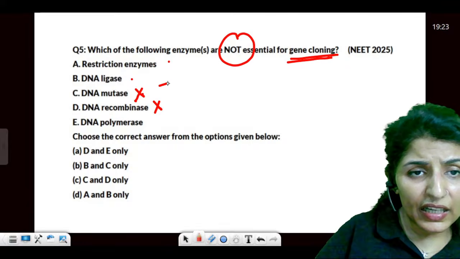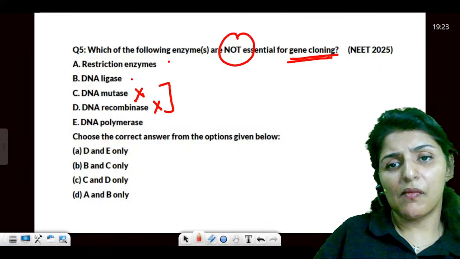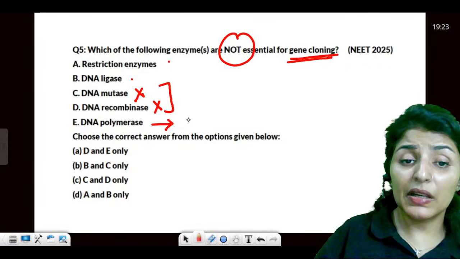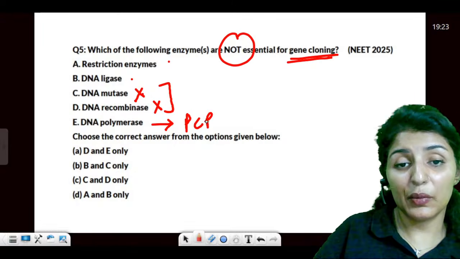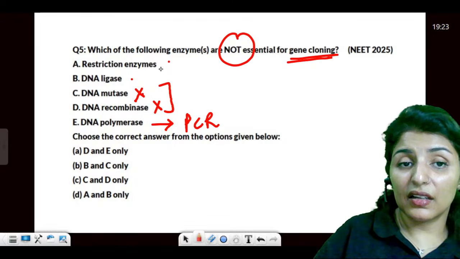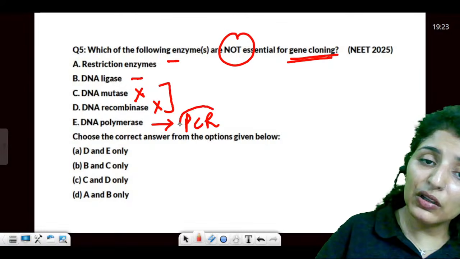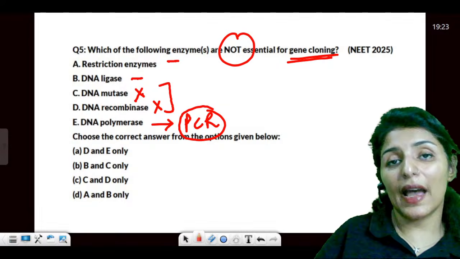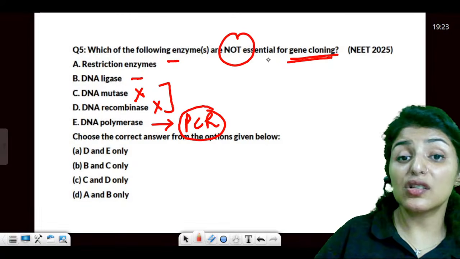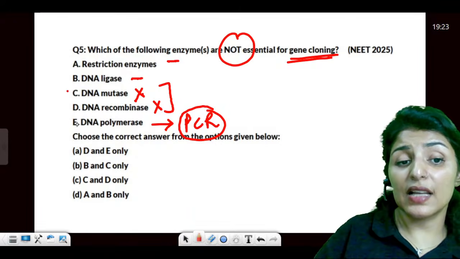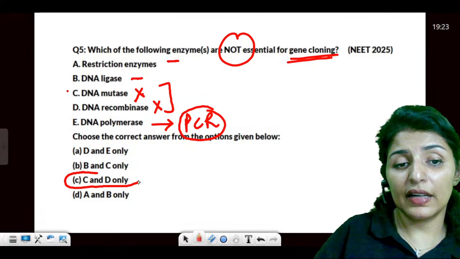So we don't need these three. DNA polymerases will be needed for PCR. They'll be cutting the DNA at specific locations, they'll be binding, and then we'll be using DNA polymerase or Taq polymerase for amplifying it. What is not essential? Mutase and this. Answer would be C and D.